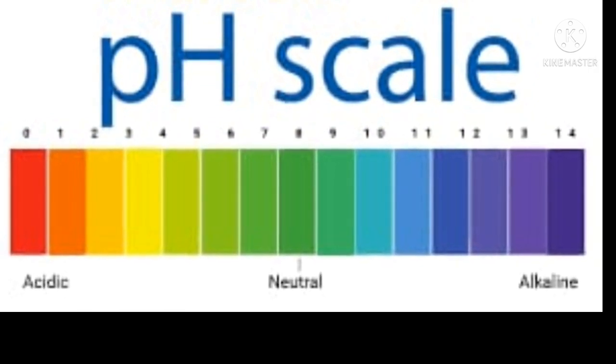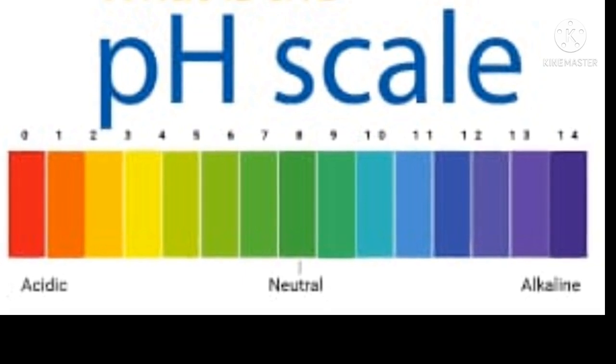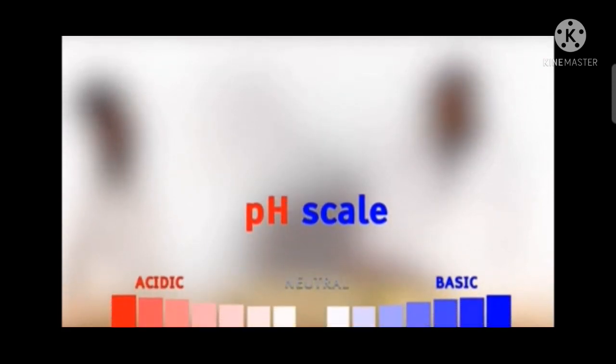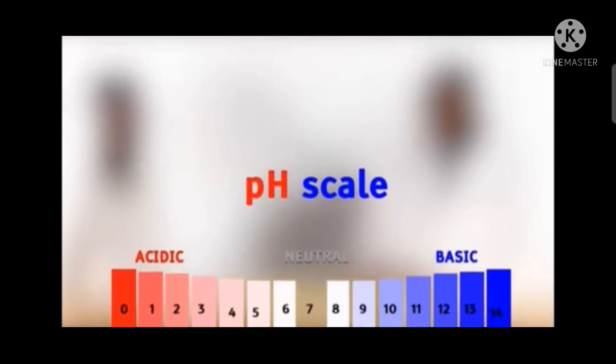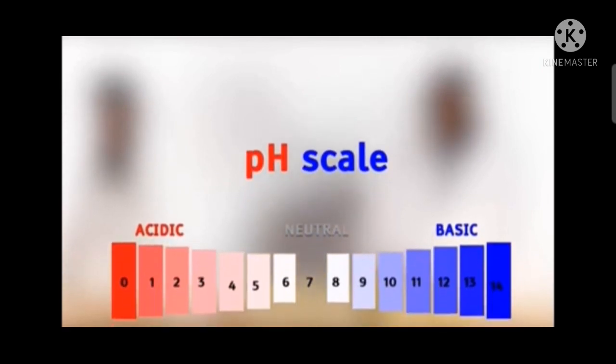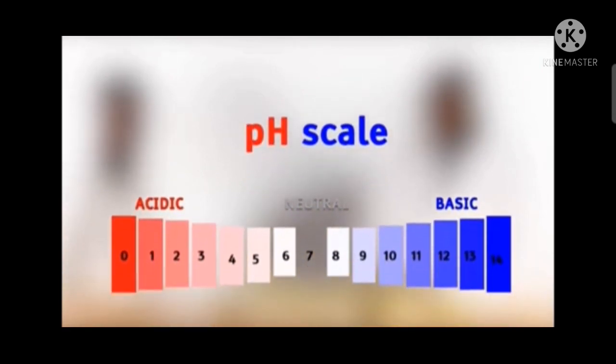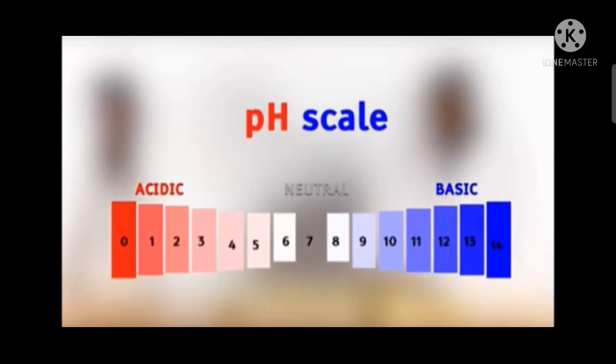The range of the pH scale is from 0 to 14. The pH of acids is less than 7, the pH of bases is more than 7, and the pH of a neutral substance is 7. Here in this picture we can see clearly.